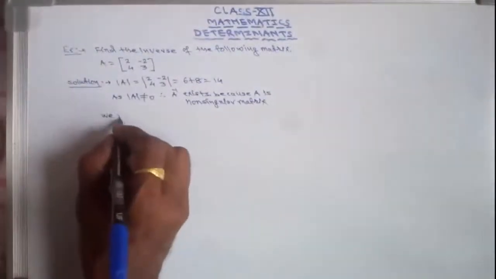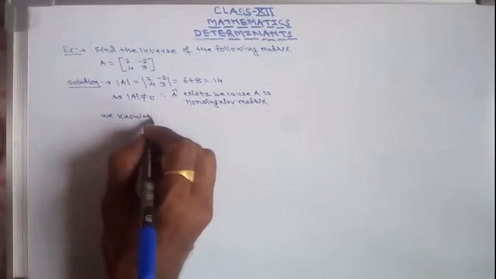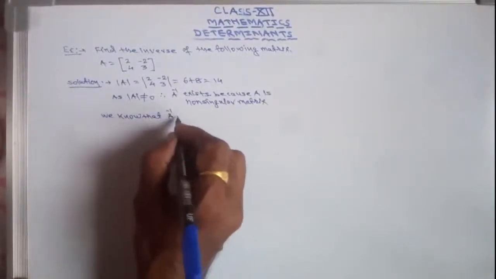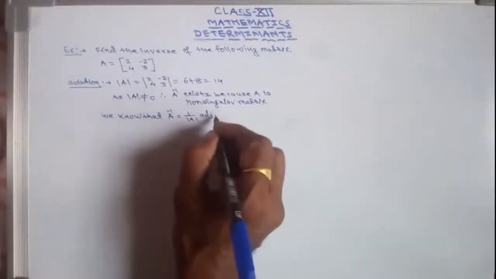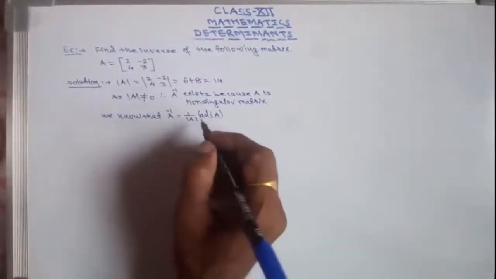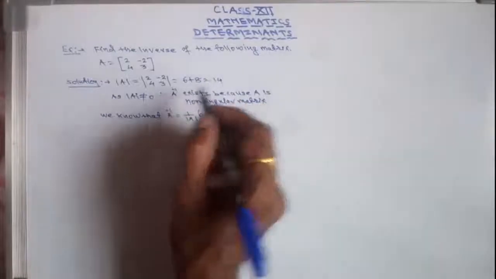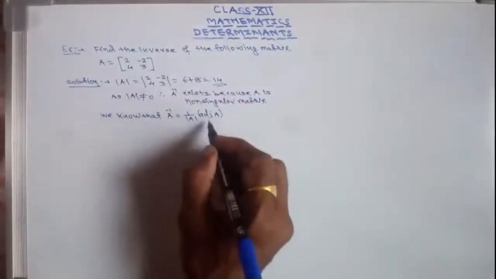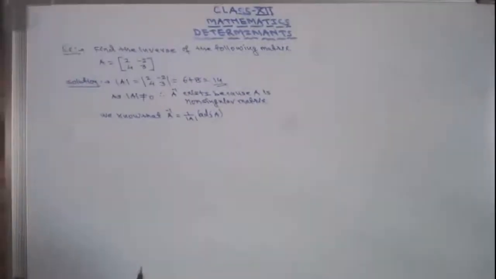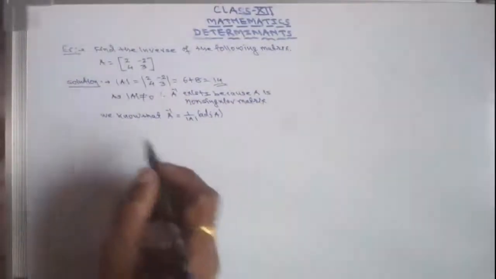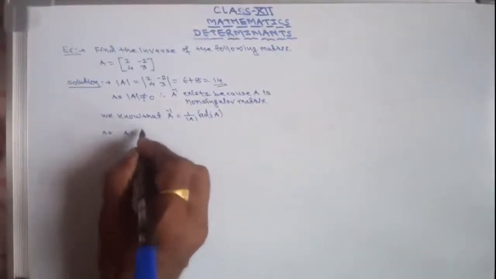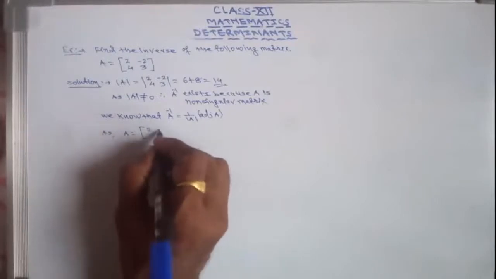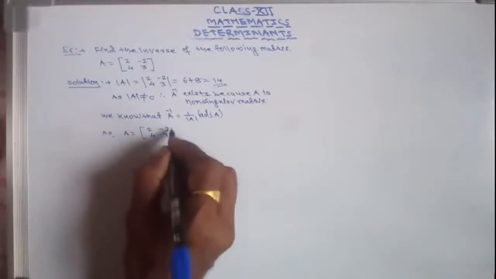Okay, now we have to find the inverse of this matrix. For that, let us find out, first of all, we know that A inverse equals 1 upon determinant of A into adjoint of A. So we have here the value of determinant of A, that is 14, but we have to find the adjoint of A. So to find the adjoint of A, we have to find the cofactors of this matrix, as determinant of A is 2 minus 2 4 3.